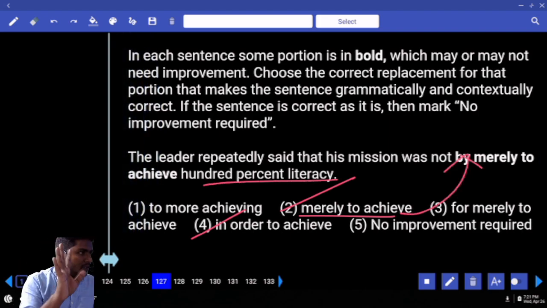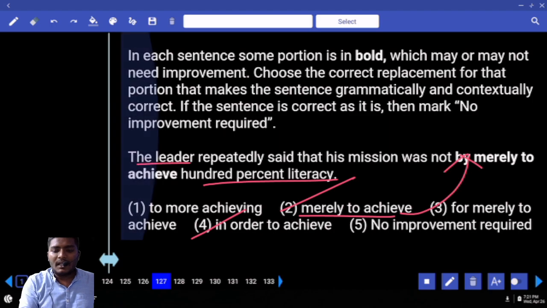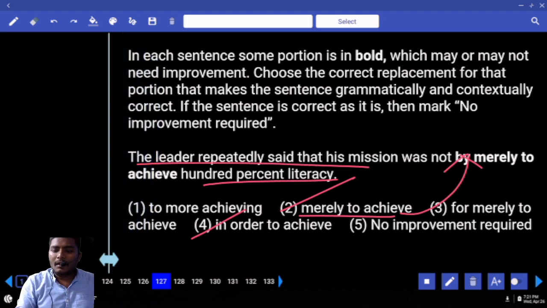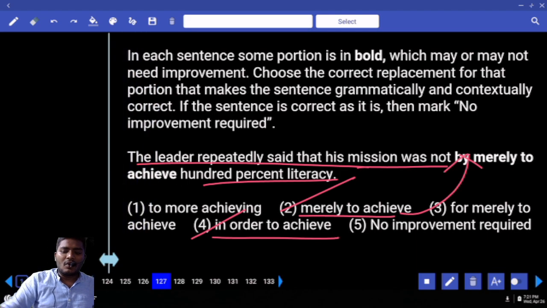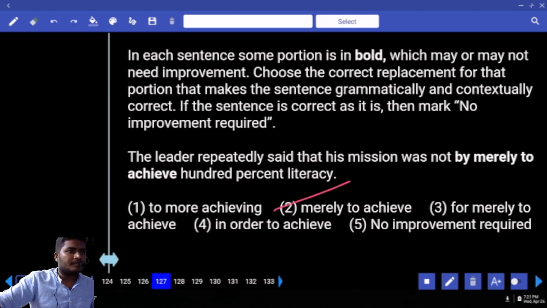"Merely" is nothing but "only for this sake." And another one: the leader repeatedly said that his mission was not in order to achieve. Can we use the "not in order to achieve" combination or the "merely to achieve" combination? Why not "in order to achieve"? I say my answer is "in order to achieve." Defend me. Sorry, oppose me.